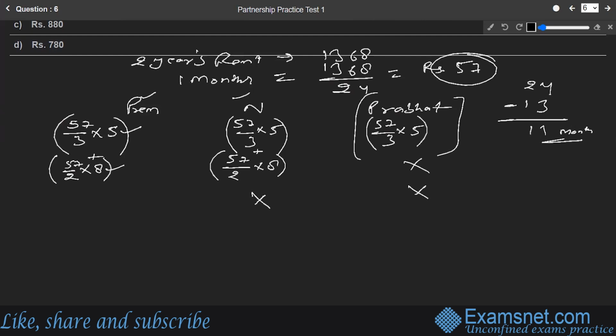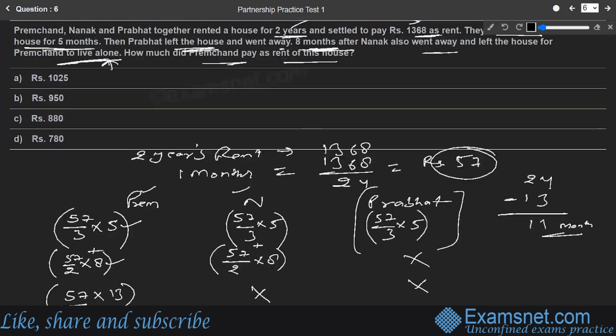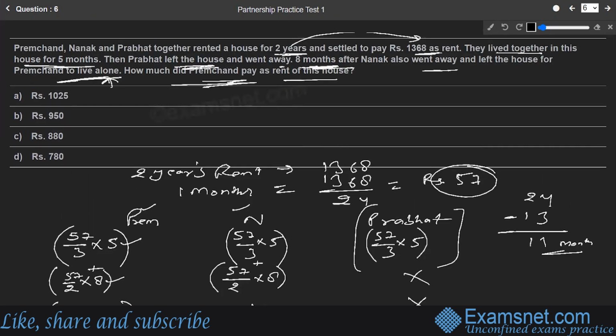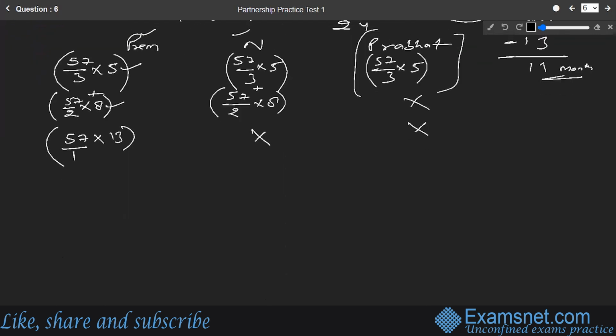So how much is the rent? It's going to be 57 into, and see, this will not be divided by any number because now only Premchand is left. So the whole rent has to be paid by Premchand only. So 57 by 1 into the number of months he has to pay this rent, which is 13 months now. So this is going to be Premchand's share. Now let us calculate this. What are they asking in the question? They are asking how much did Premchand pay as the rent? So we can add all these values here.